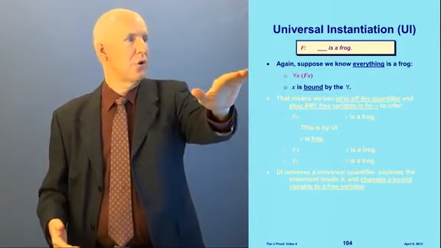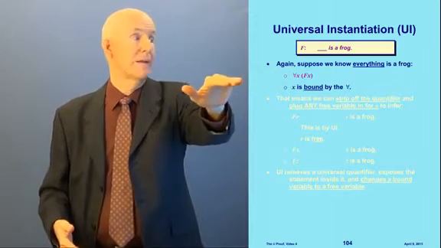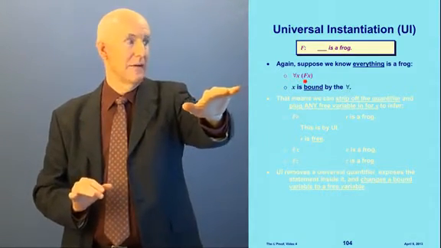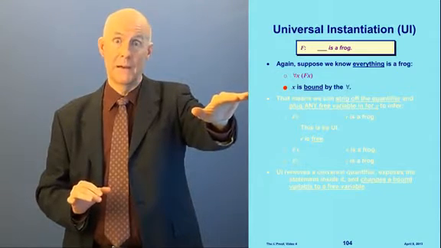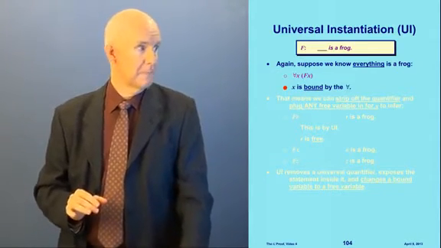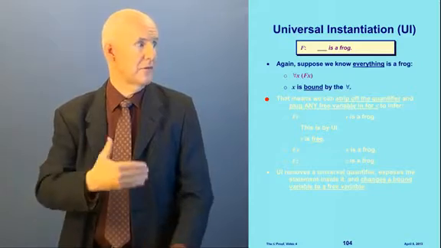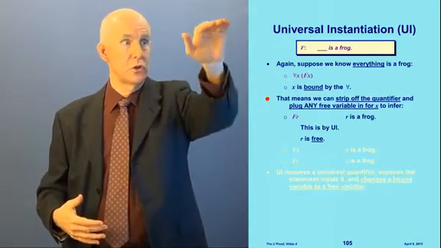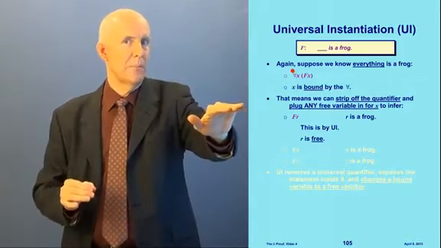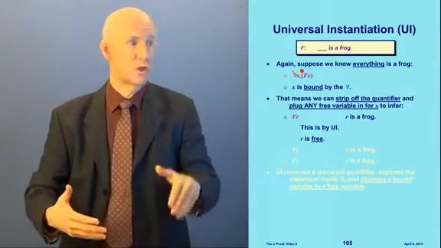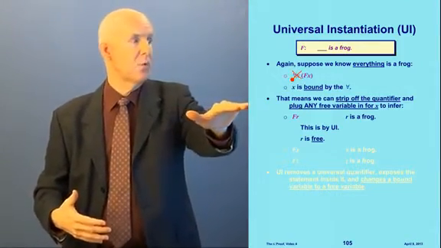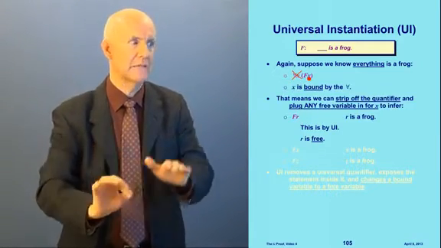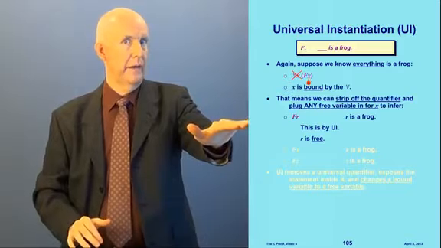All right, again, supposing we know everything is a frog, now how would we write it? We would write it this way: for all x, fx. Now, x is a bound variable, bound by the universal quantifier. So since x is bound by the universal quantifier, that means that with this rule, UI, we can strip off the quantifier, this is in the middle of a proof, and plug any free variable in for x and infer, like here, fr.